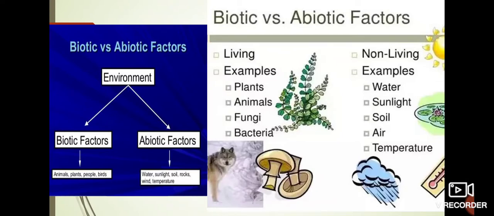As you can see in this picture, it shows the biotic and the abiotic factors. Through the pictures, once again you can have a recap of the biotic and the abiotic factors. Biotic means biological, that is the living things, and abiotic means physical, that is the non-living things.